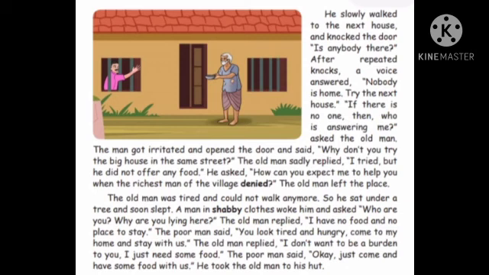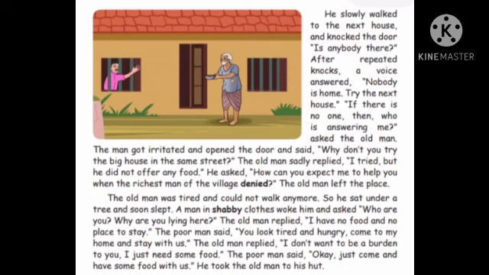He became angry, opened the door and said, "Why don't you try the big house in the same street? Why didn't you go and ask at the big house which is situated in the same street?" The man asked the beggar. The old man sadly replied, "I tried, but he didn't offer any food."